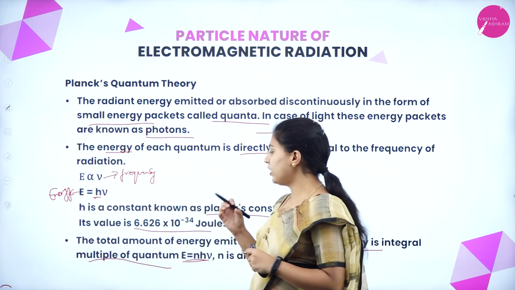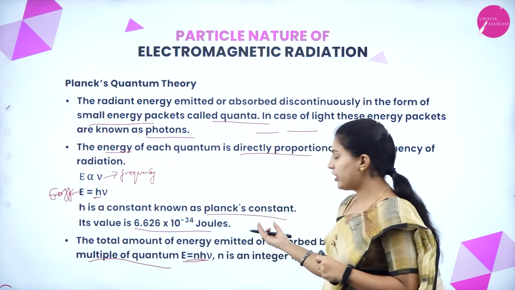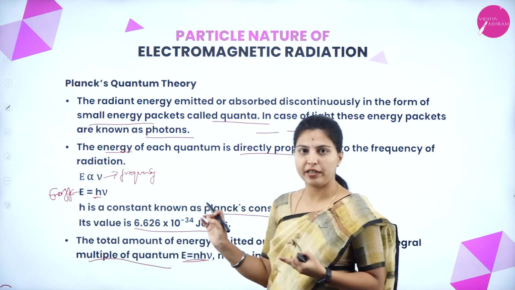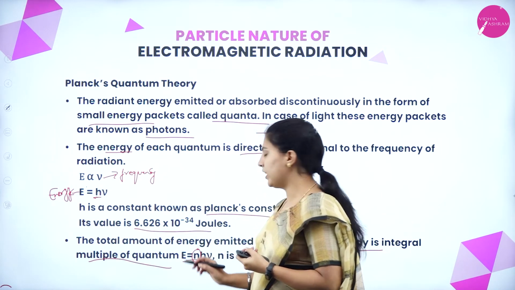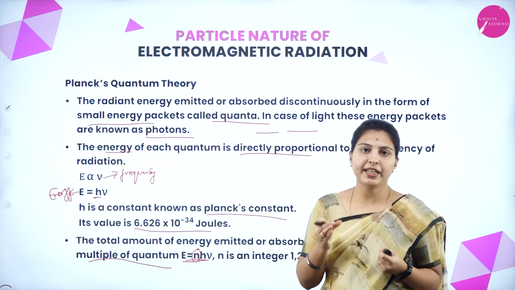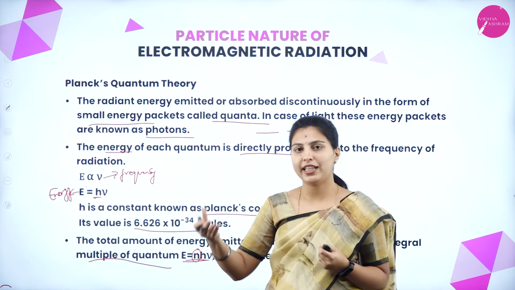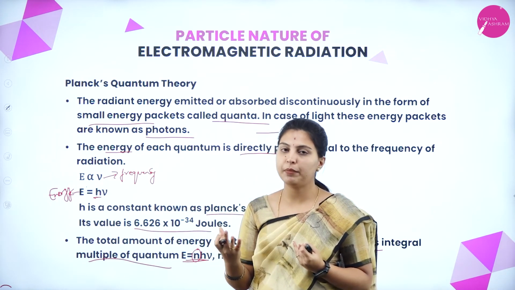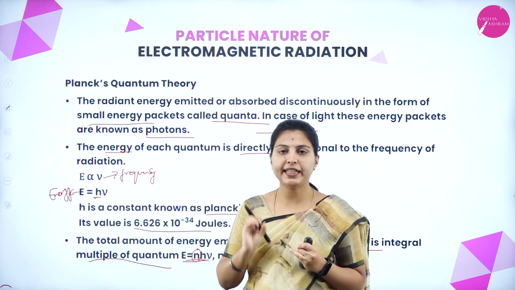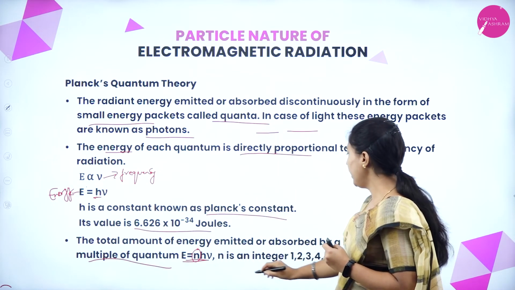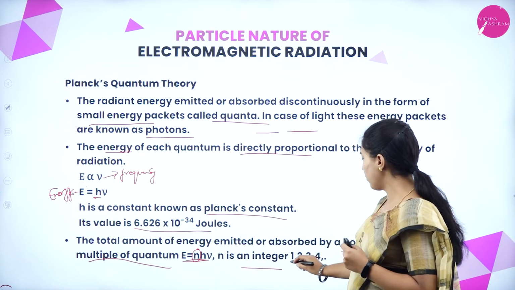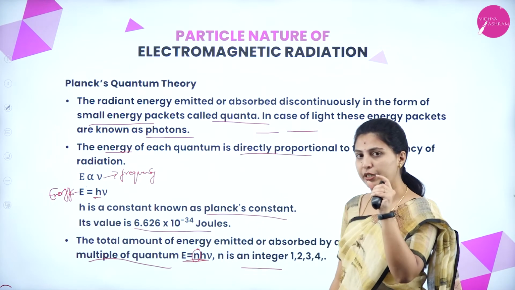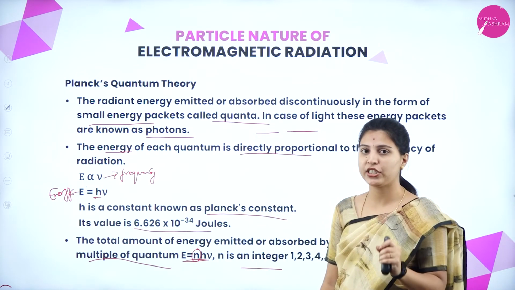Whatever the total amount of energy emitted, it will be in a complete integral multiple of the quantum. Whatever the n is here, it will be a complete number, 1, 2, 3, 4, not a quarter or half or three by four. It will be a complete integer. That's why n is an integer, that is 1, 2, 3, 4 and so on. It will be in a complete form, not a fractional form.